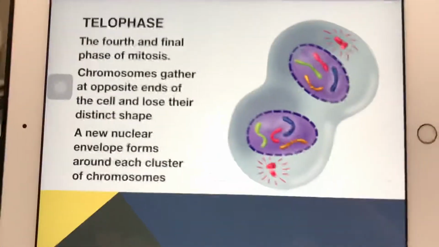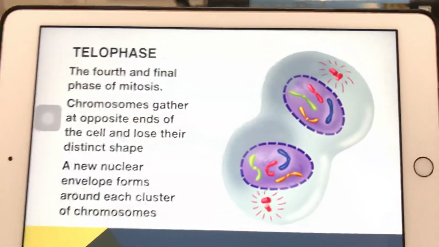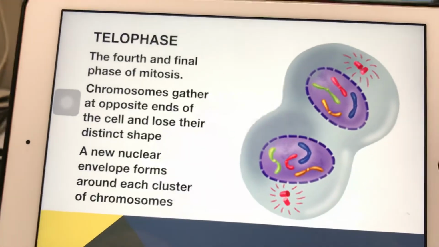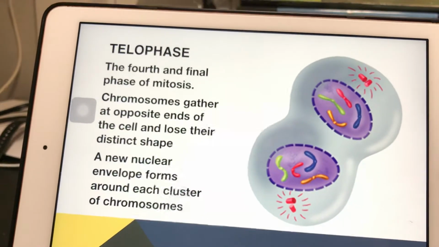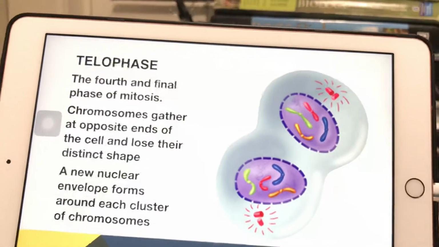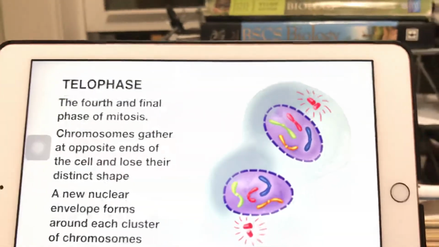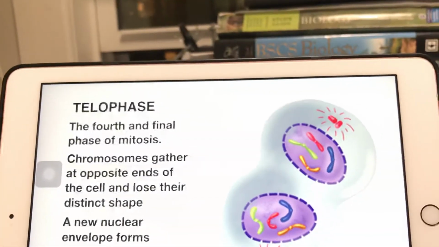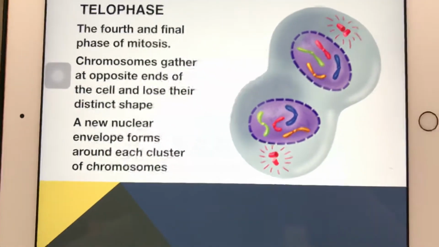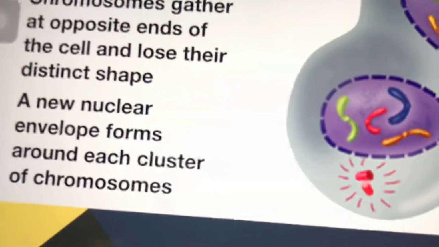And right now, the other organelles like the mitochondria and ER will also be moving, but they're not shown because the chromosomes are the most important parts of the cell. Chromosomes gather at opposite ends and lose their distinct shape. A new nuclear envelope forms around each cluster of chromosomes. So that is the nuclear envelope.